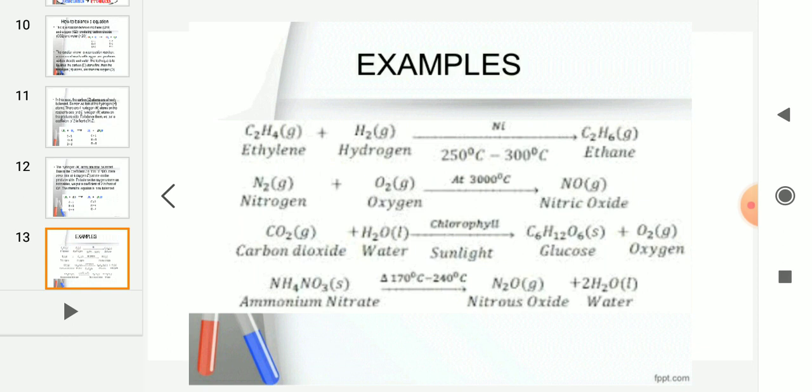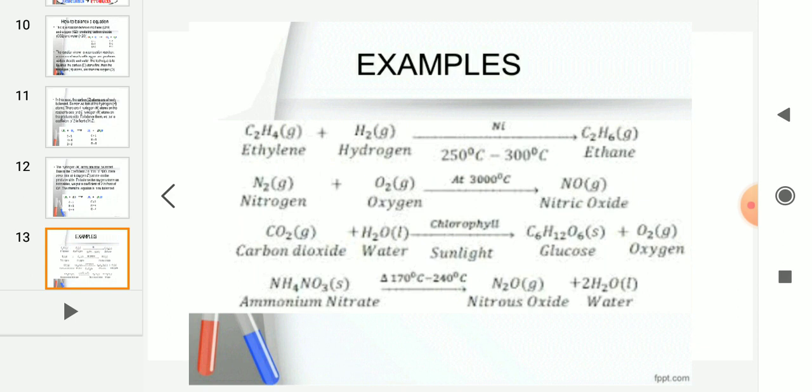Then ammonium nitrate at 170 to 240 degrees gives rise to, this is a type of reaction, isn't it? That gets decomposed into N2O, nitrous oxide, and 2H2O. This is called a decomposition reaction. So ammonium nitrate gets decomposed into N2O and 2H2O, that is nitrous oxide plus water. Okay, children. So these are the chemical reactions and chemical equations.